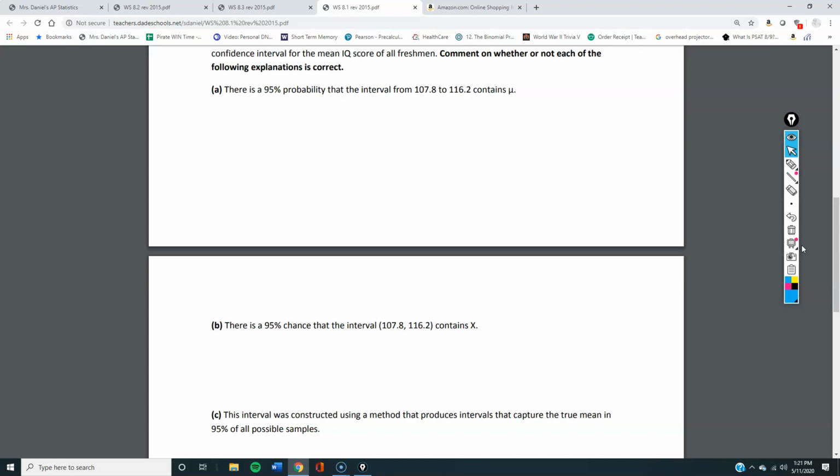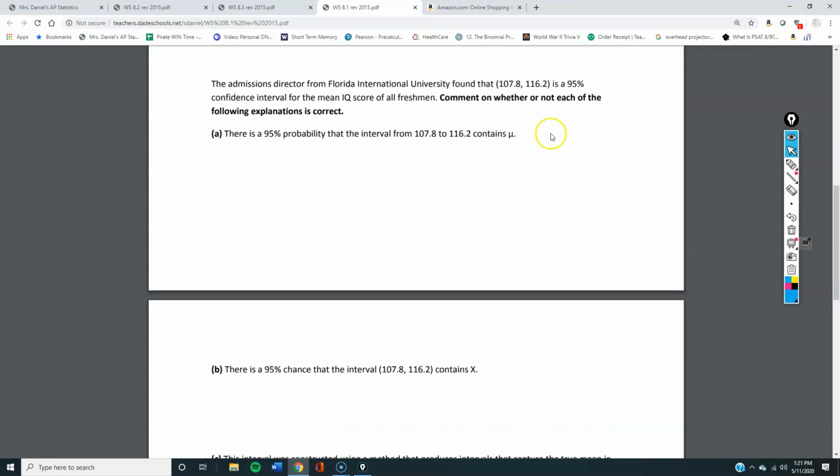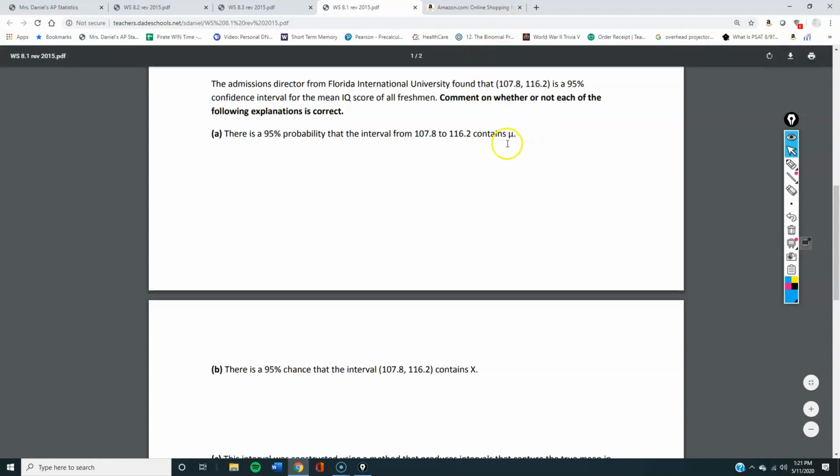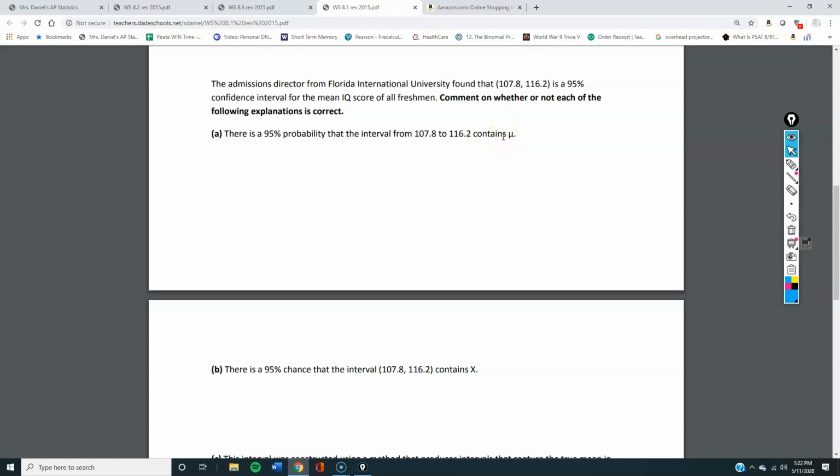Alright. We're going to comment whether or not these are correct. Here's our confidence interval. A: we are 95% confident that the interval from blank to blank contains mu. No, that's not correct, because you either have it or you don't. If you have it, it's 100%. If you don't, it's 0. This is just given one sample, not many.